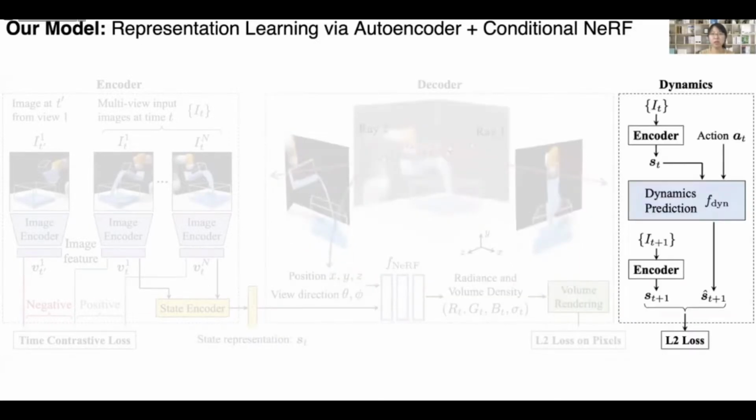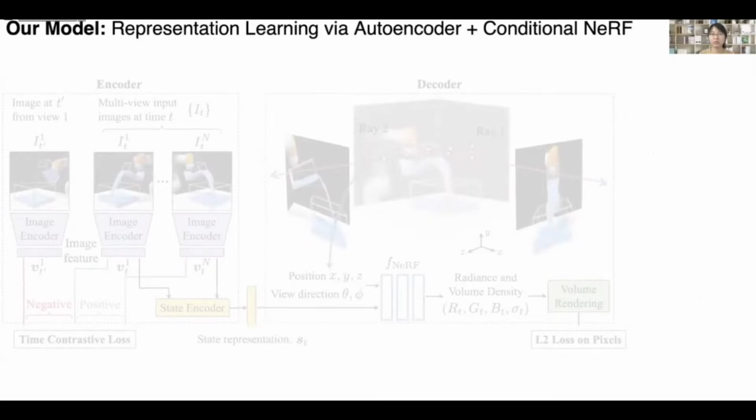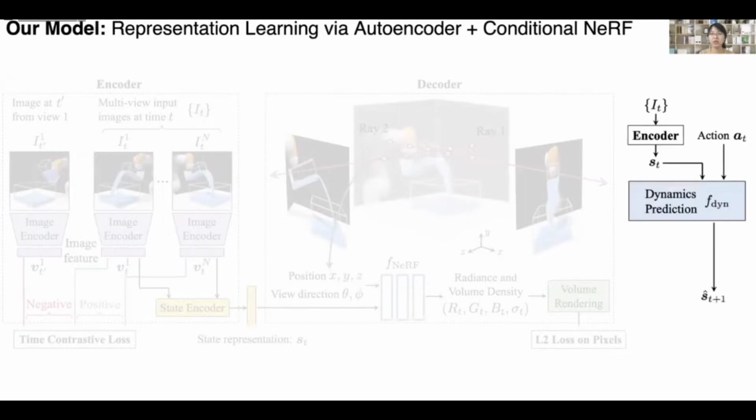In the right part, there's a dynamics model that predicts the evolution of the latent representation conditioned on the input action. Given a state representation and an action, we predict the representation of the next state using a learned dynamics model. We compute the L2 loss between the predicted state representation and the ground truth state representation. The gradient from the loss is then backpropagated to the dynamics model to update its parameters.